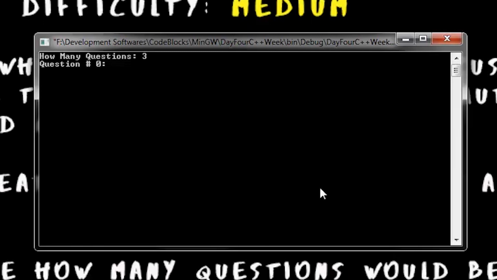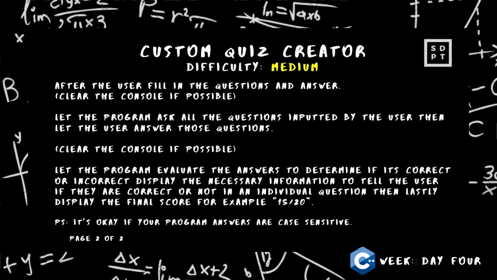If we put 3. Okay, so question number 0, if I put 1 plus 1, so nagtatanong na nga ako. Then, lalagyan ko din ng sarili kong answer. Answer number 0, 2. Then, question number 1, so sunod-sunod na lang yan. 5 plus 5, 10. 10 plus 10, 20. So, as you can see guys, natapos yung ating 3 questions. And then, ngayon, clear niya yung console, as you can see here.